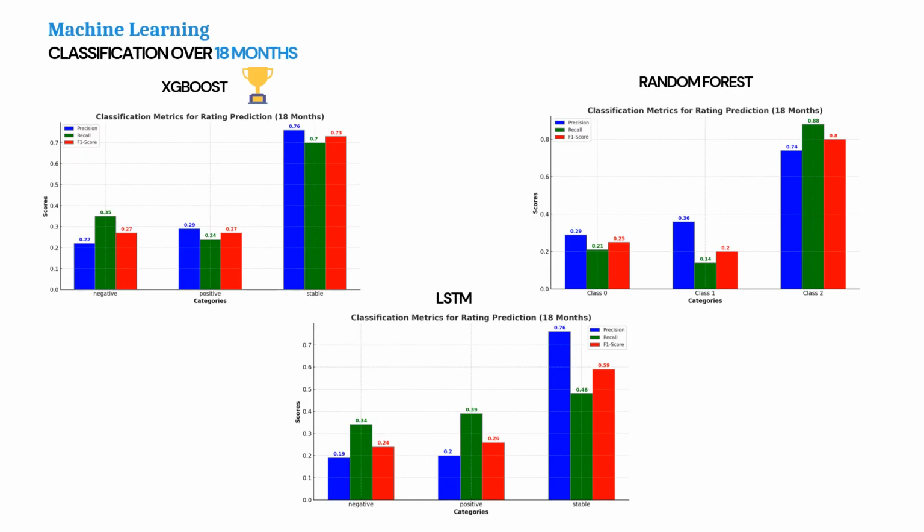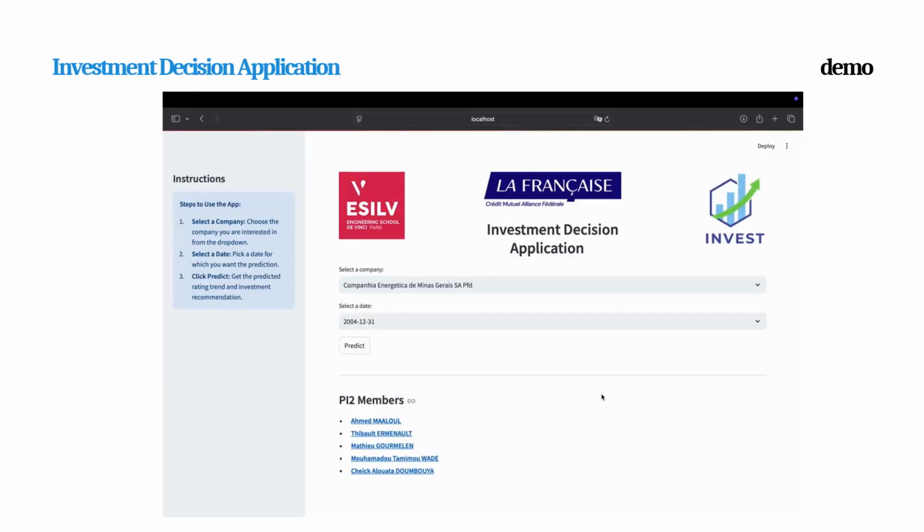To evaluate our model, we prioritize the F1 score and the recall, as these metrics are essential in this context. Missing a downgrade, so a false negative, can lead to investing in a company assumed to be stable, but whose rating eventually declines, resulting in significant financial consequences. XGBoost stood out with the highest recall and best F1 score for the negative class, providing the optimal balance. So it's the model we chose for this app.